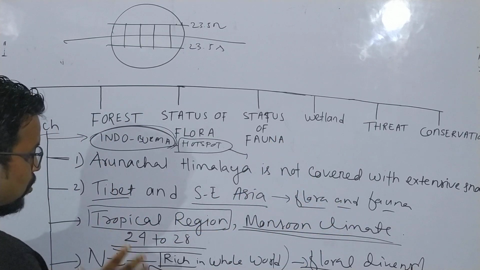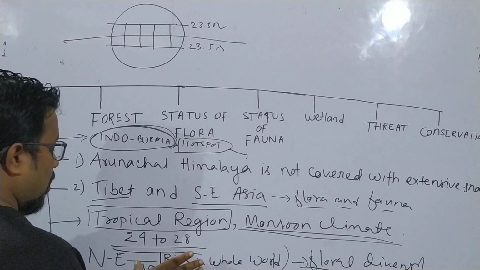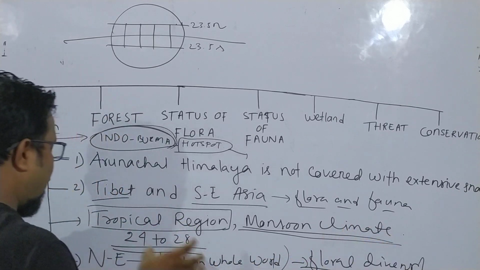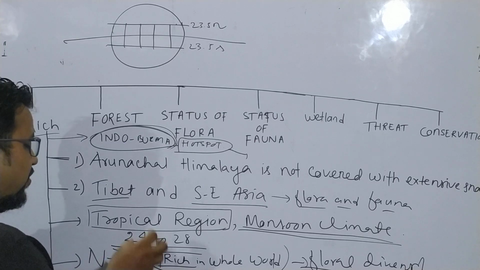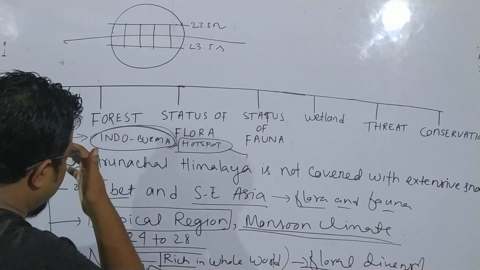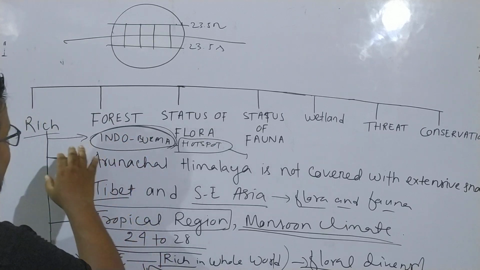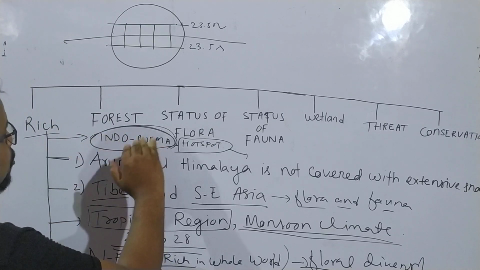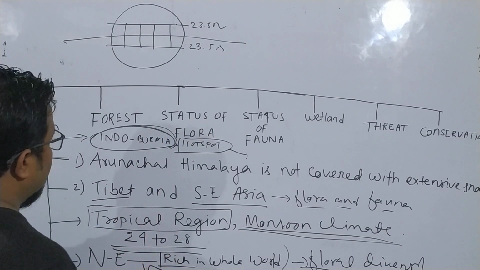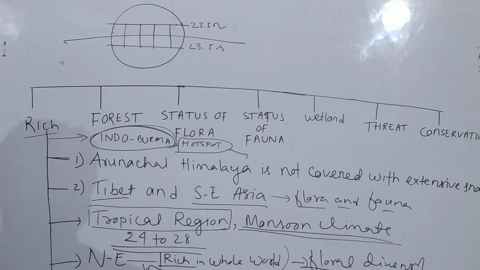Number 4, Northeast is one of the richest parts in the whole world in floral diversity, and out of India 50% of the plants are found in Northeast India. And number 5, Assam falls under the Indo-Burma hotspot, and hotspot means it is rich in biodiversity. So these are the 5 reasons why Assam is rich in biodiversity.